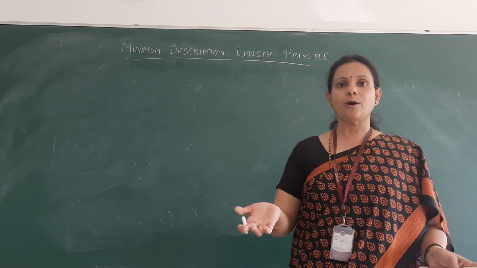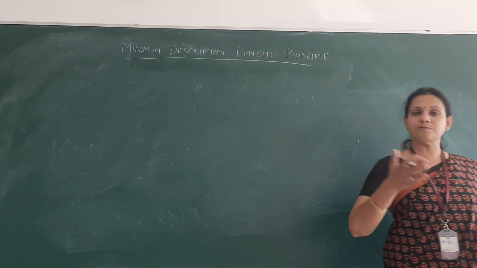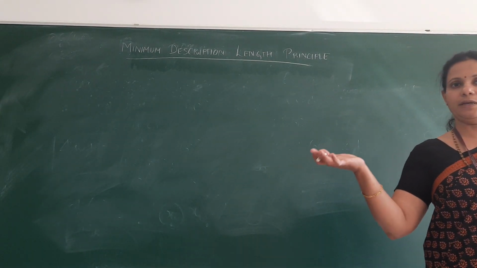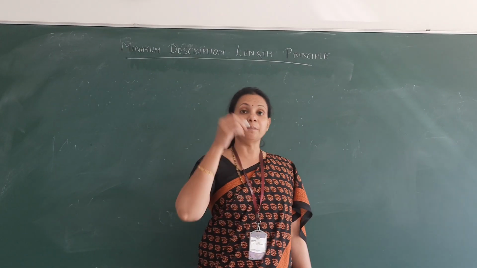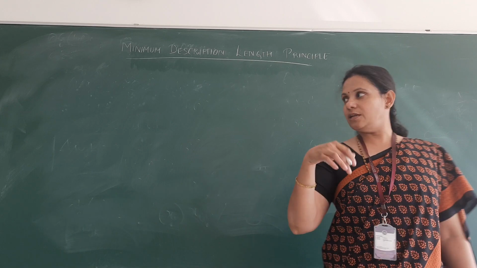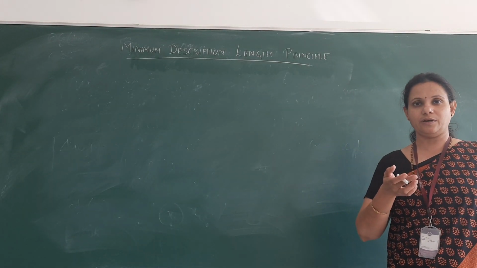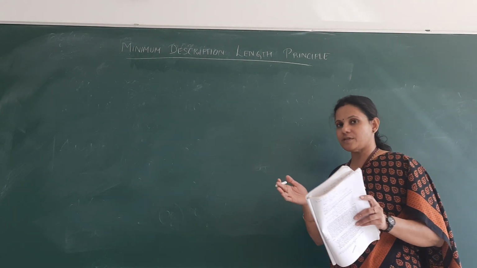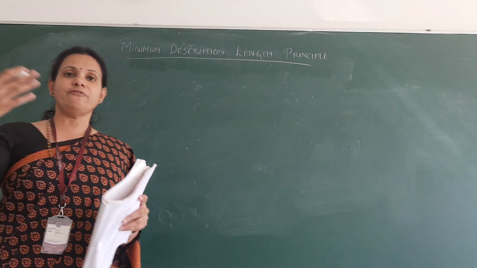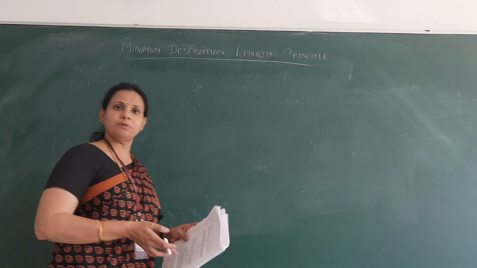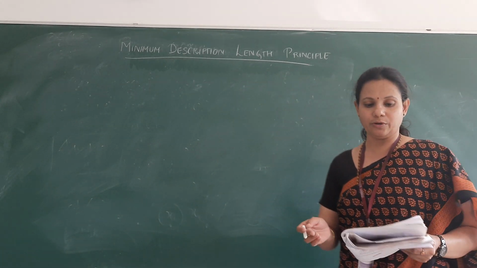if I have a lot of connection weights, then it becomes a very complex network. There the description length also becomes very big. Similarly, if I have decision trees with a number of branches, again it becomes a very complex network. So how to represent whatever network I have in the minimum number of bits is what the minimum description length principle talks about.